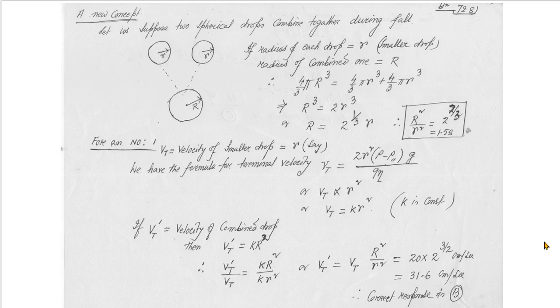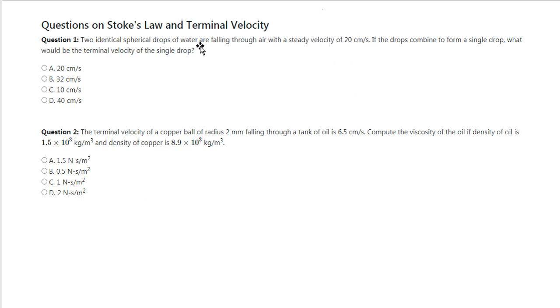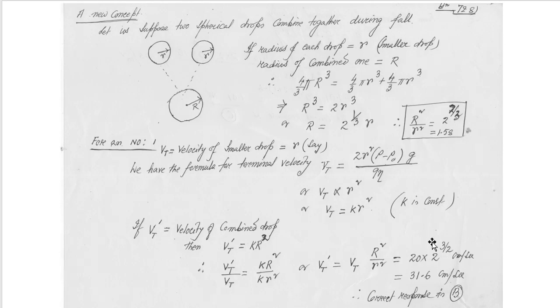Steady velocity means terminal velocity, 20 centimeter per second. So this value is equal to 20 into 2 to the power 2 by 3, sorry, another mistake, it is 2 by 3. So 20 into 1.58 is equal to 31.6. It must be corrected.